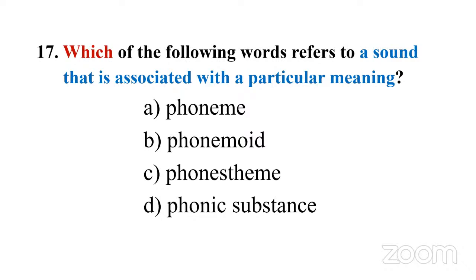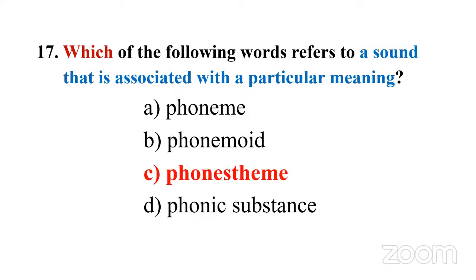So first you have to eliminate certain options. If you have some acquaintance with phonology, the first term we learn is actually phoneme, right? But what is the definition given here? A sound that is associated with a particular meaning. So the keyword is a particular meaning. And the last option doesn't sound good. Phonic substance doesn't seem a term, so you can eliminate that. So you'll be left with the 3. Is it phoneme or phonemoid or phoneme? Make a choice, then we'll go for the explanation.